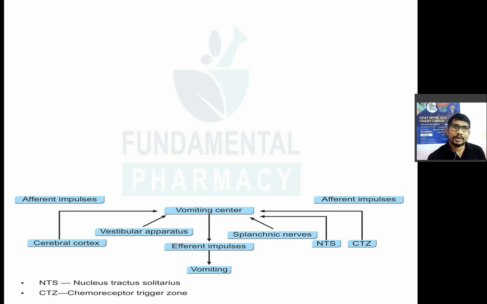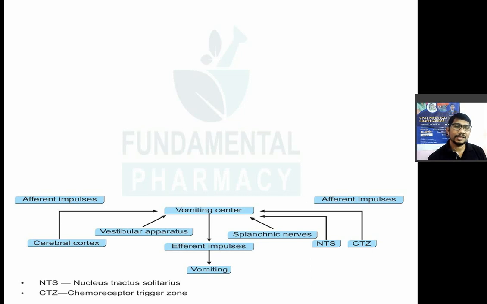When you are travelling in a bus, there is a continuous shaking of your head. Continuous shaking of head means there is a disturbance in the balance, right? Your body tries to maintain the balance. So that's why the balancing center is stimulated continuously in the cerebellum.